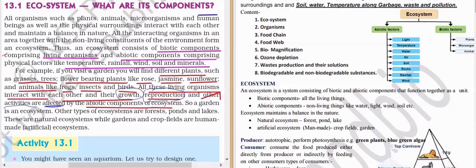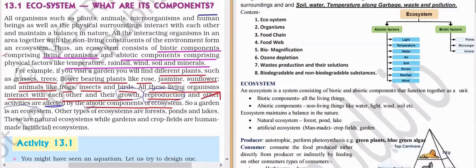The rose will not grow in every season, only in a particular season. The season depends on soil, water, weather. Grass will grow in which season? In the rainy season and winter. In summer, it will grow less. Summer is an abiotic condition.